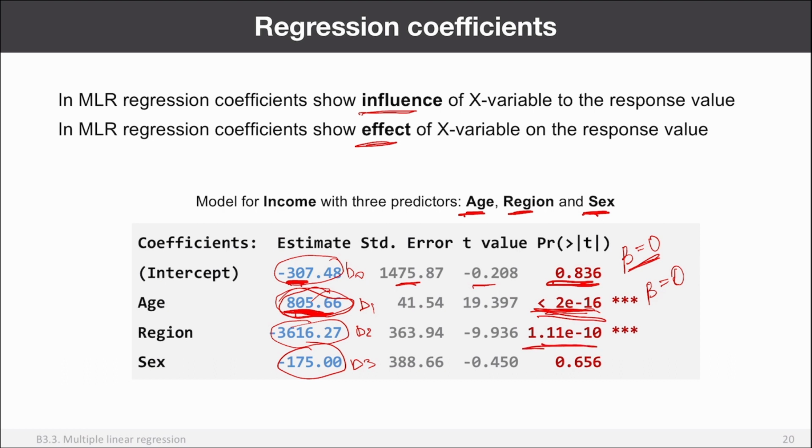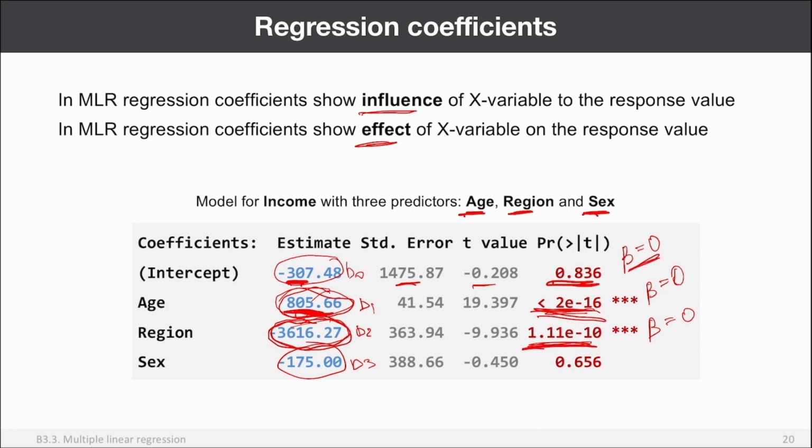Similar here. This is the effect from region, minus 36.6 thousand euro per year, sorry. Again, if we assume that in fact region doesn't have an effect, so we assume that the average salaries in Scandinavian countries and Mediterranean countries are the same, how likely can we observe this value or even larger? Right. Very unlikely. The p-value is very small.